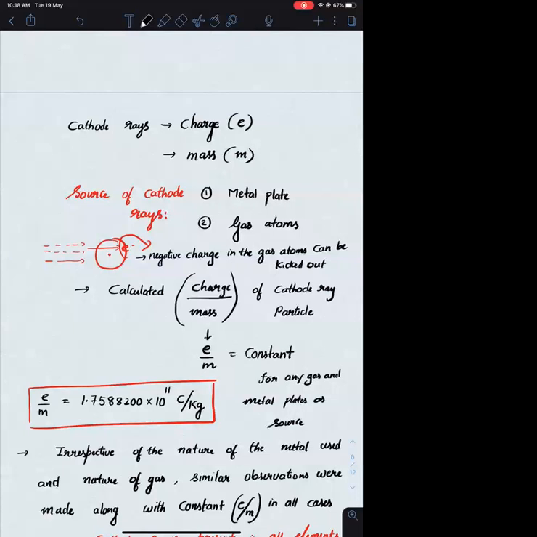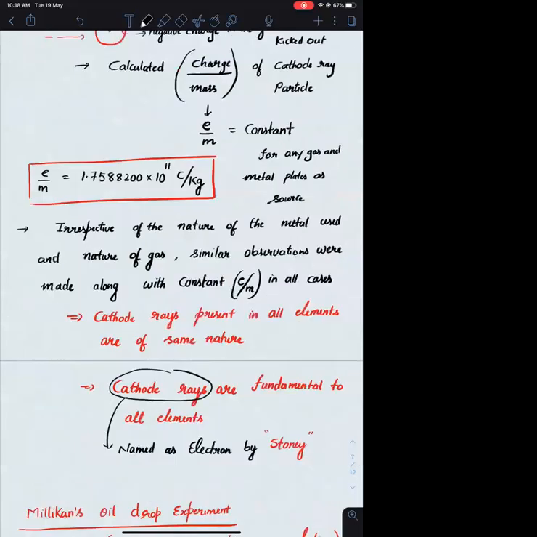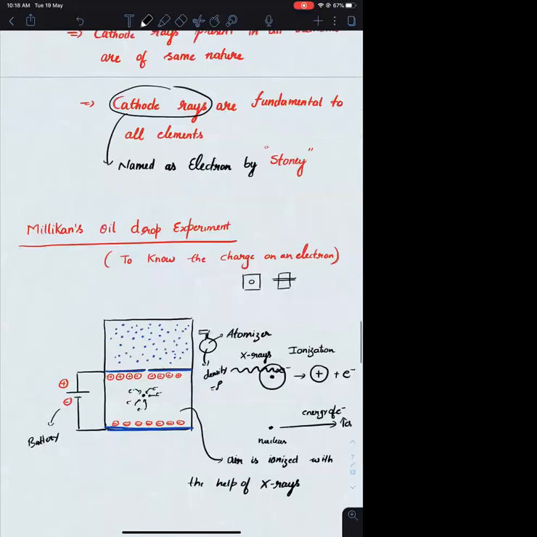And based on that particular observation, as it is constant, we are saying that the cathode rays which are present in different elements must be of the same nature. Hence, we are treating them as fundamental. And those particular fundamental cathode ray particles are considered as electrons by Stoney.